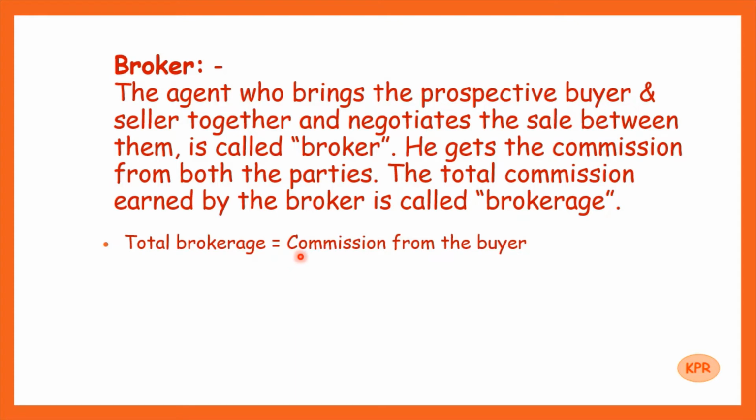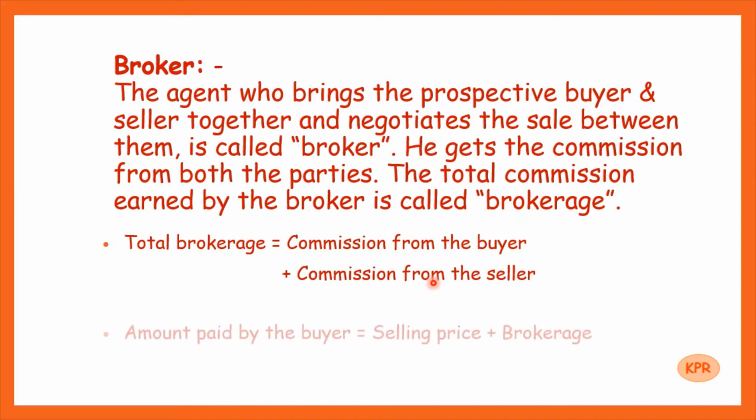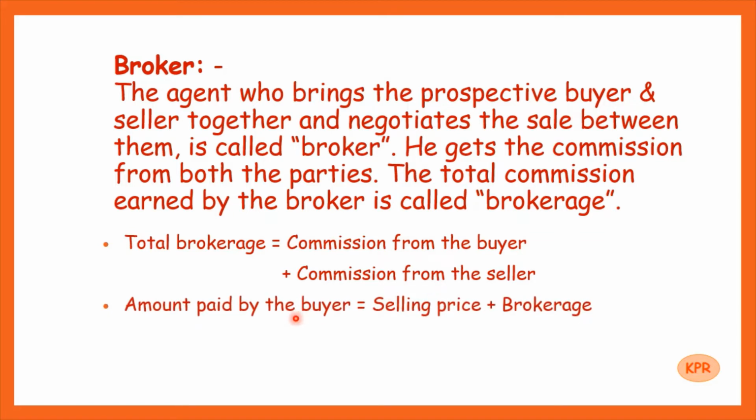First, total brokerage is equal to commission from the buyer plus commission from the seller. Now in this case, how much amount does the buyer have to pay? He will pay the selling price to the seller and the brokerage to the broker. Therefore, we get the second formula: amount paid by the buyer is equal to selling price plus brokerage.